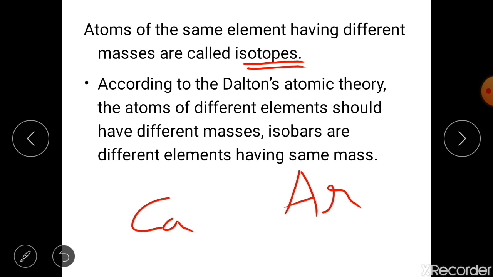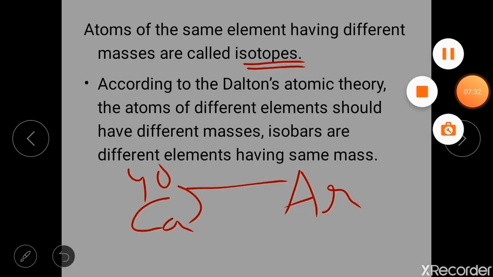Calcium and argon are two elements which have mass 40. So as per Dalton's theory, it is a drawback because atoms of different elements have the same mass, which should not be there. In this way, we have seen the drawbacks of Dalton's theory.